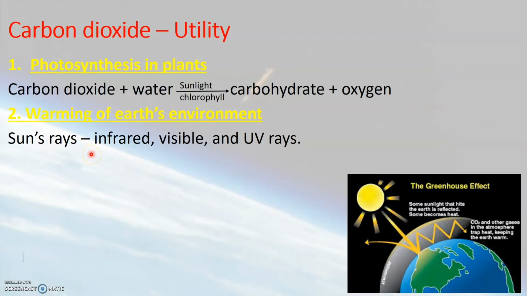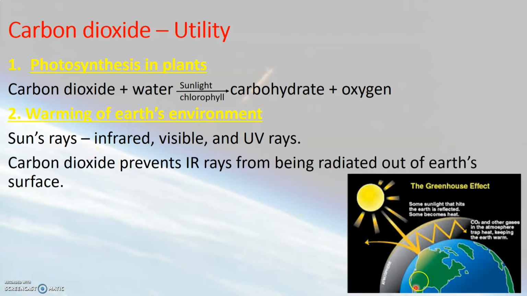But for rays like infrared rays, gases like carbon dioxide present in the atmosphere will prevent the infrared rays, or IR rays, from getting radiated out of the Earth's surface. So here you can see that carbon dioxide gas will trap infrared rays from getting radiated out of the Earth's surface, thus keeping the Earth's surface warm.